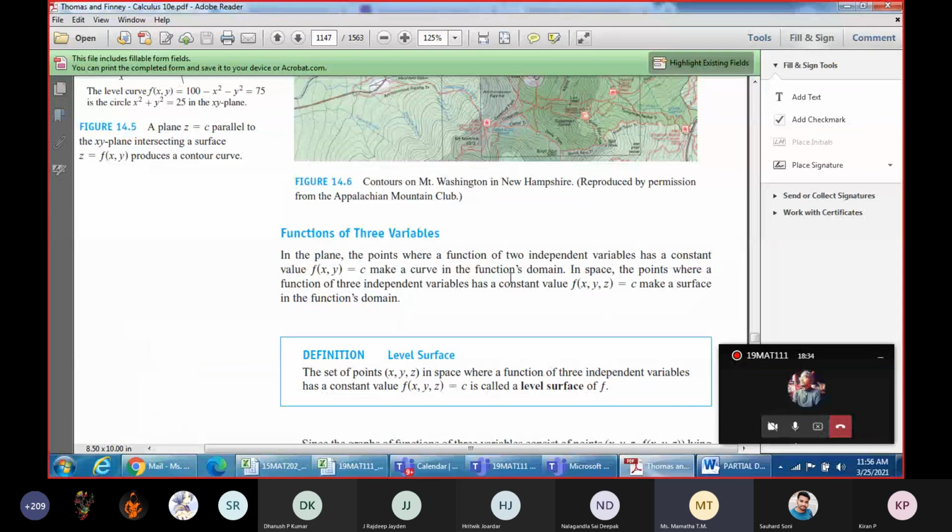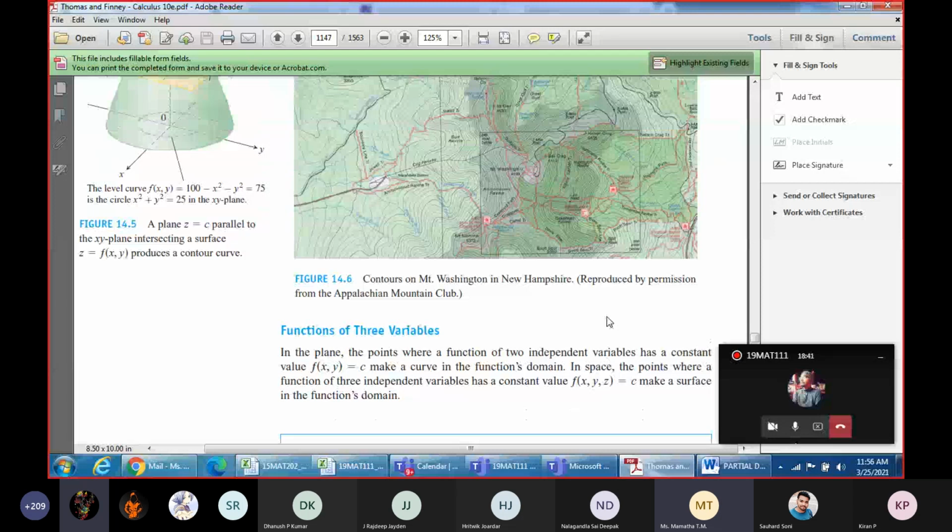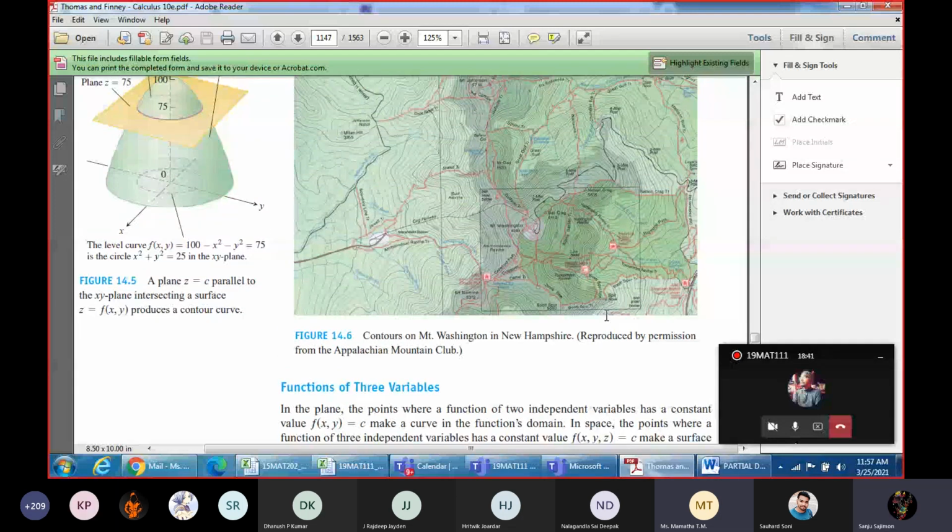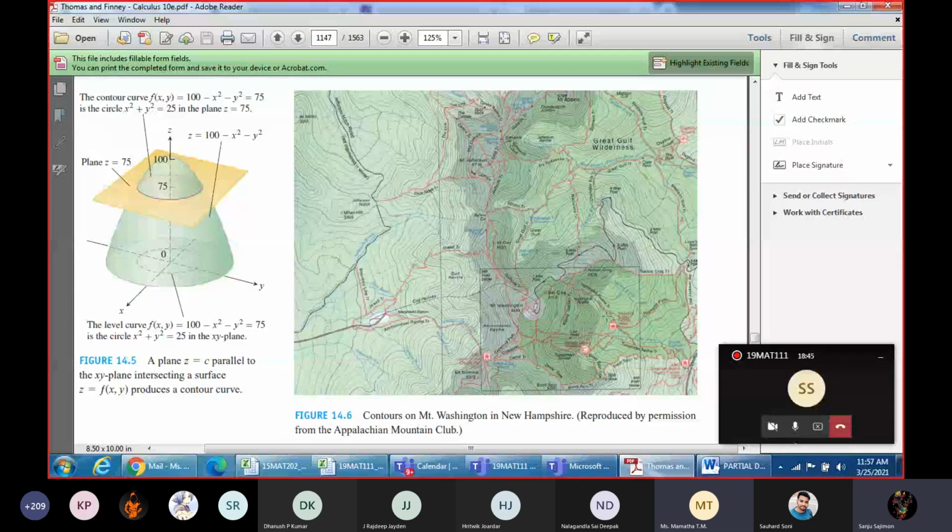A function depending on 4 variables or more than that. Ma'am, can we take the wave equation? Yeah, you can take. You can give any field, for example y is equal to amplitude into sine of omega t minus kx. Okay. So it depends on how many parameters? Ma'am, amplitude, omega frequency, time period, and k and x.